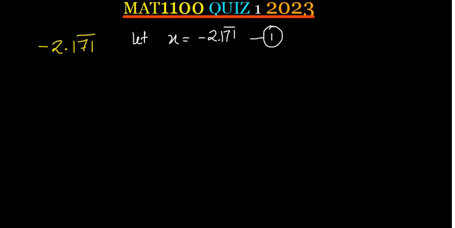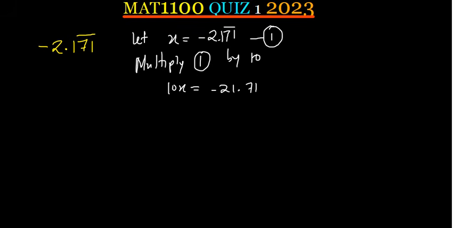So you can see that we have got one number in front before the decimal. So I'm going to multiply equation 1 by 10 so that the decimal goes in front of the first number which is repeating. So x times 10, that will be 10x. Negative 2.171 by 10, that will be negative 21.71. This is going to be equation 2.